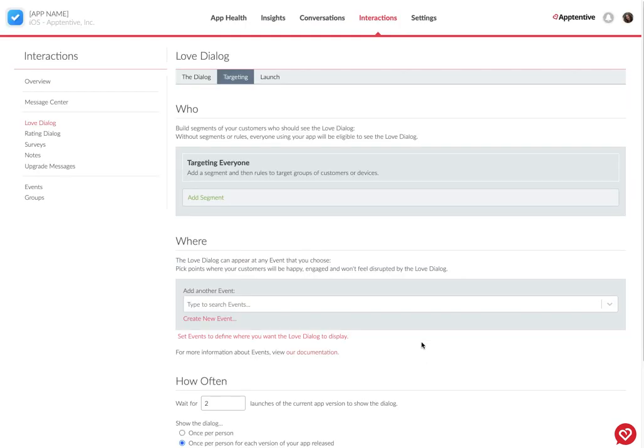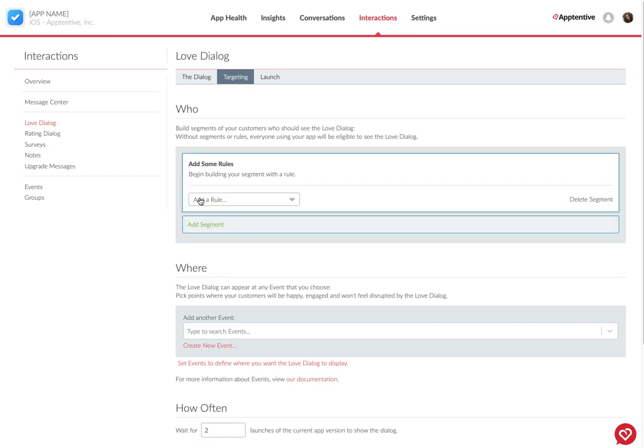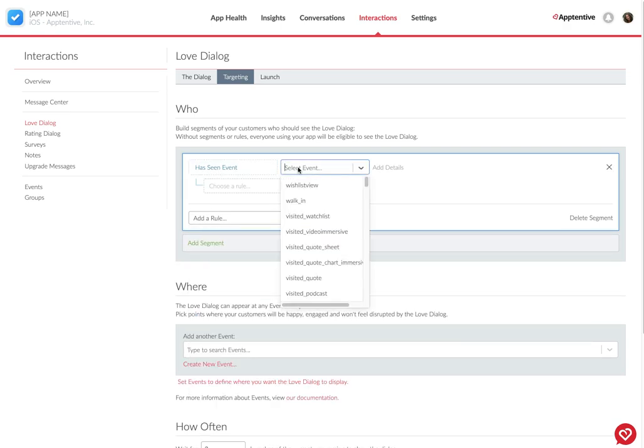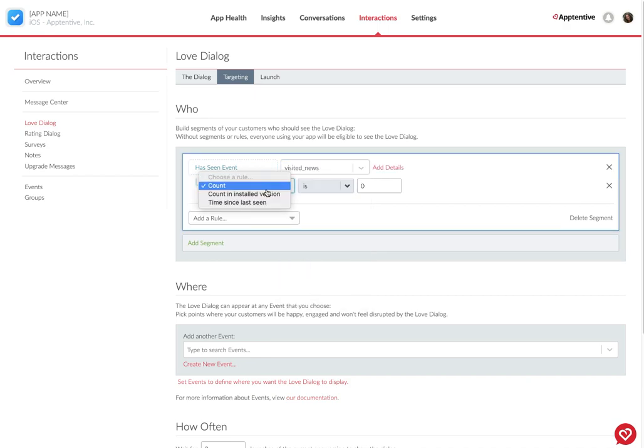Your love dialogue targeting is pretty likely set up already, but let's just do a quick run through. As you may be familiar, you want to target the love dialogue to who and where. So first with the who segment, you'll use has seen event, and then count is going to be version agnostic, so from the life cycle of that person having your app, versus count installed version that will be version specific. So we'll reset each time they download the latest version.